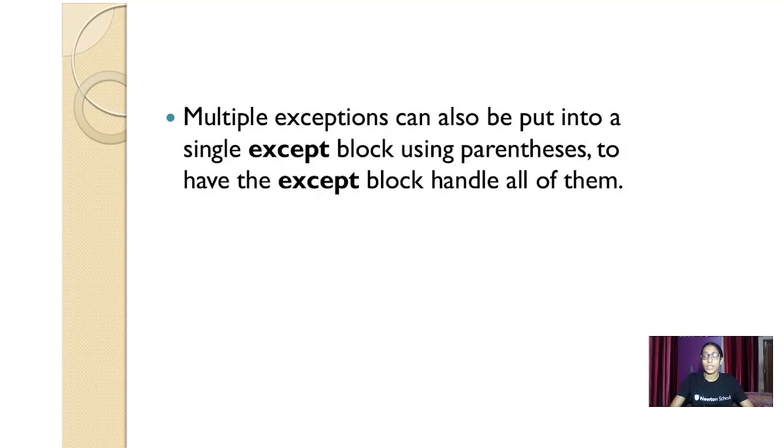Remember, the parentheses in every nesting, every looping, is a must. Which except block handles it depends upon the multiple exceptions you are using, or upon the parentheses. Sometimes when we do not use the parentheses, the program will give you an error.